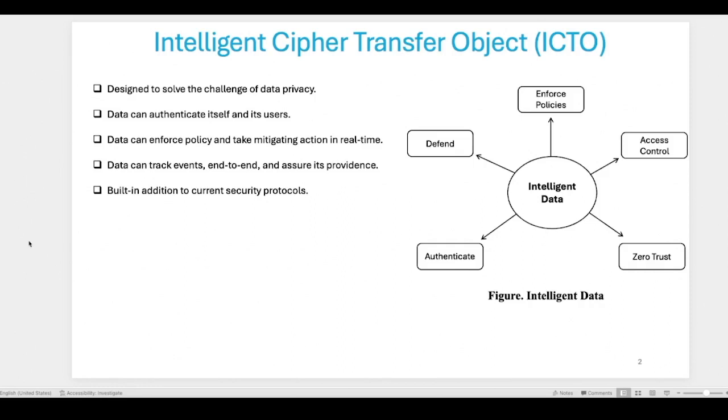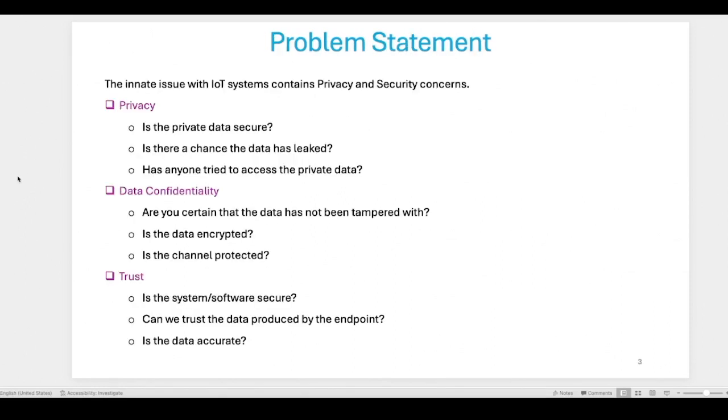The main thing is that they haven't revealed what the technology behind ICTO is, so we're trying to figure out what's exactly going on, what kind of cryptography they're using, and try to dissect it. Another issue we're trying to figure out is how well it does in constrained environments. Since it relates to data security, our main concerns also dealt with privacy, data confidentiality, and trust. I'm not going to go into detail on this, because this is innate to any data security scheme.